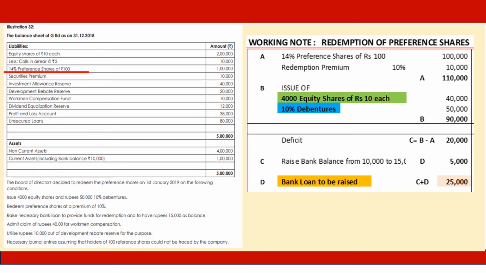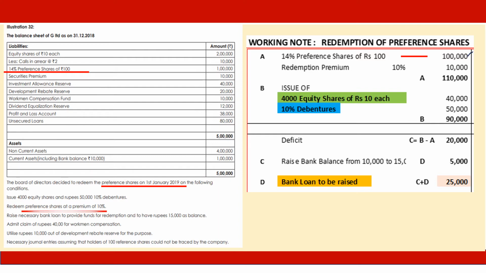The illustration talks of 14% preference shares of 100 worth 1 lakh rupees. Under working note, we say 1 lakh rupees is decided to be redeemed by the board on 1st January 2019, and we note it: 14% redeemable preference shares, 1 lakh rupees.